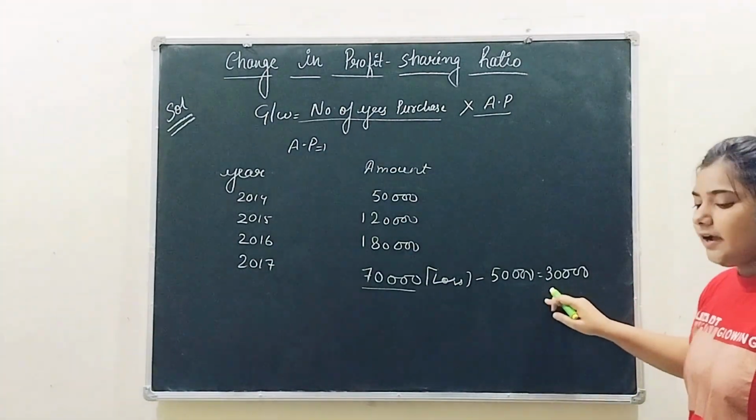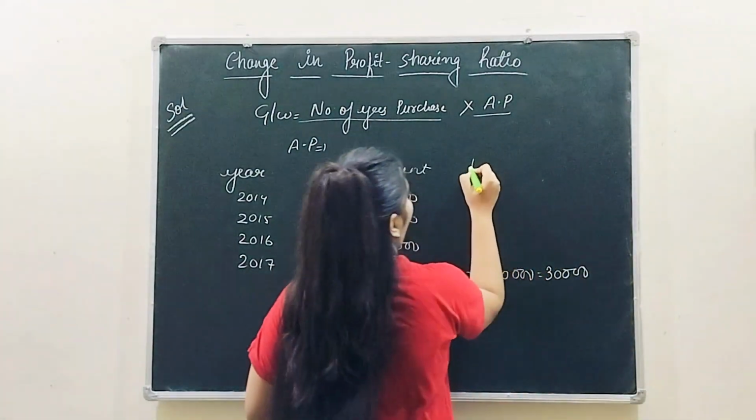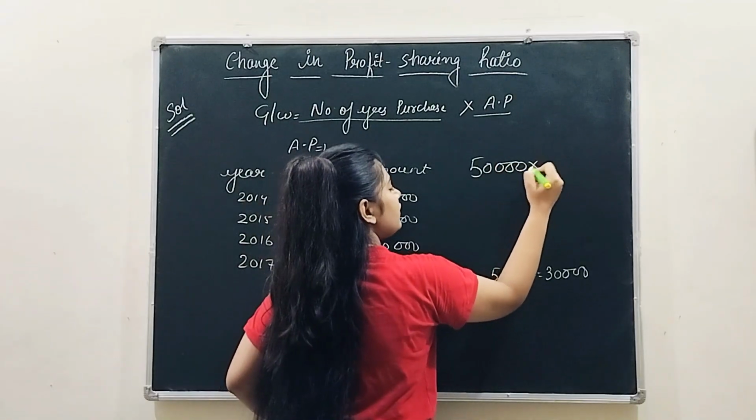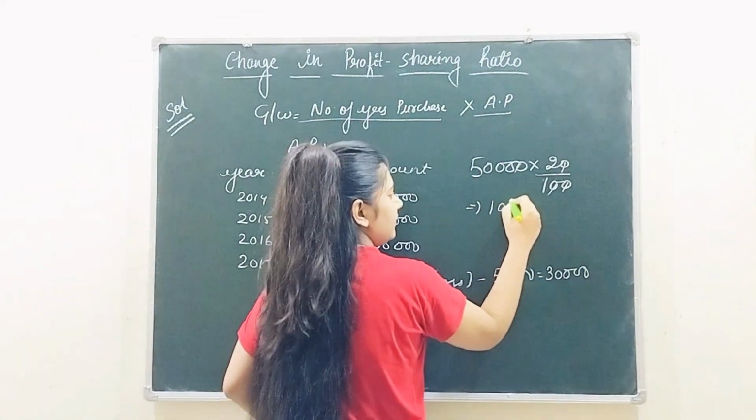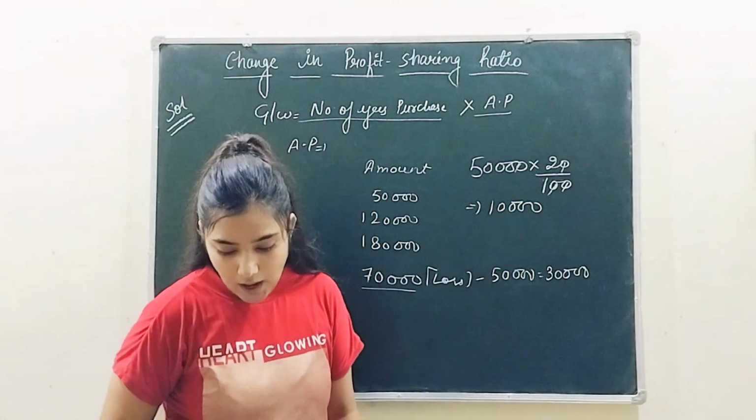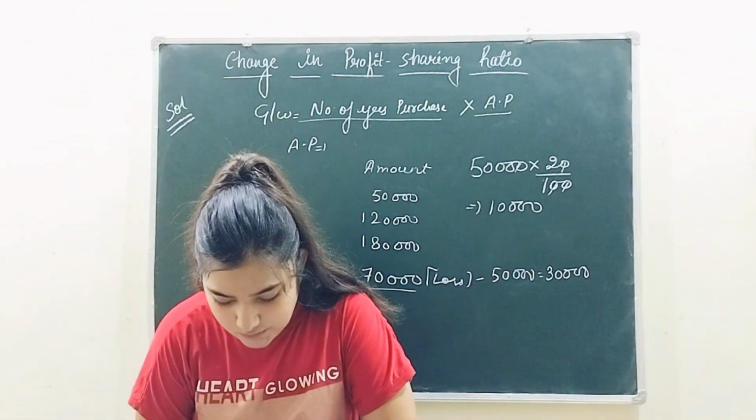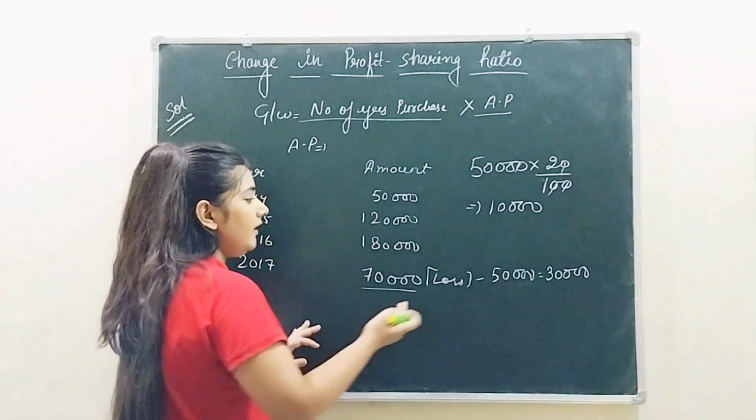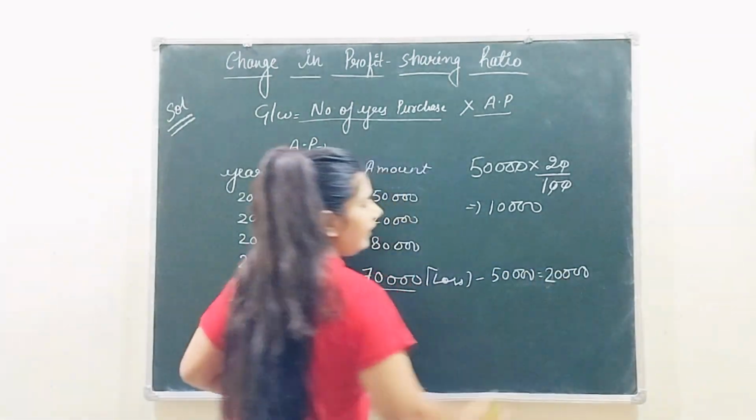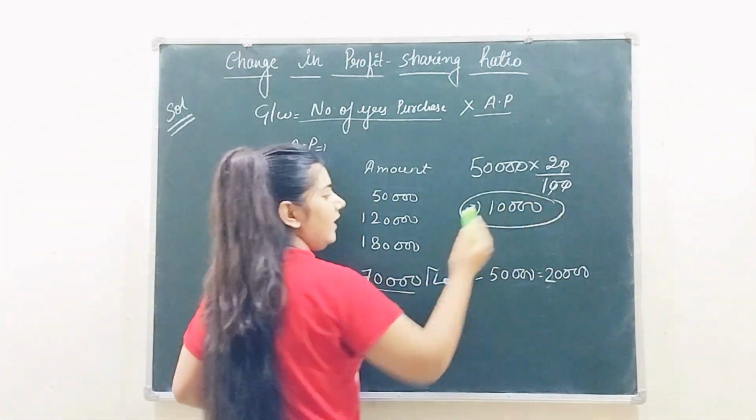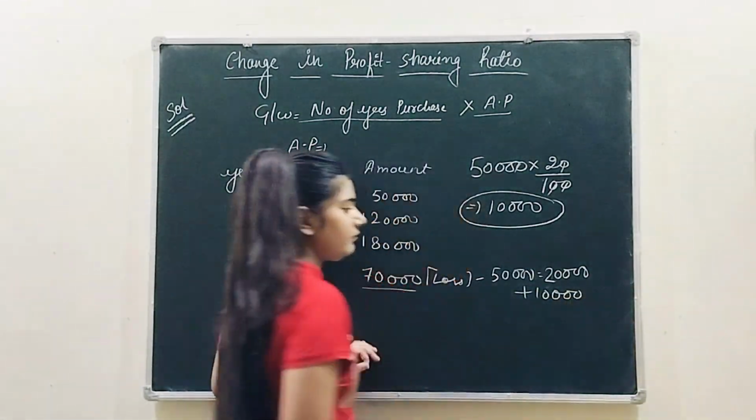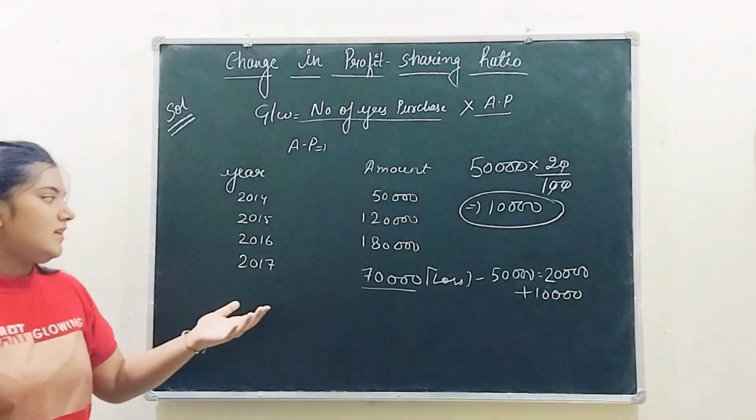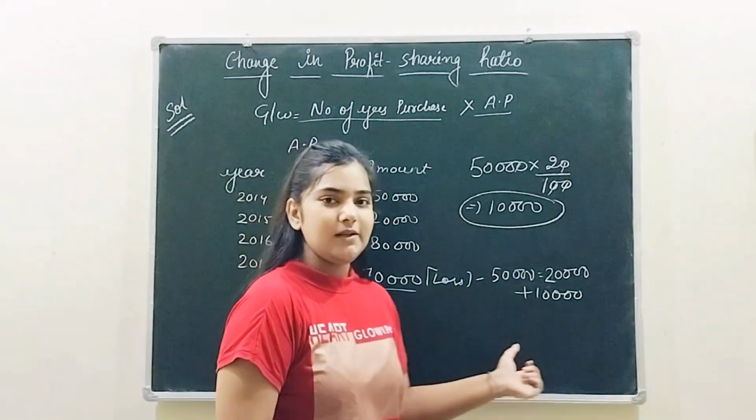So what you are going to do, on this 50,000 you will calculate your depreciation which is 20%. It is giving you 10,000, right? So now what you will do, you will add this 10,000 to your profit of that year, right? Which in this case is not a profit actually but a loss, right?